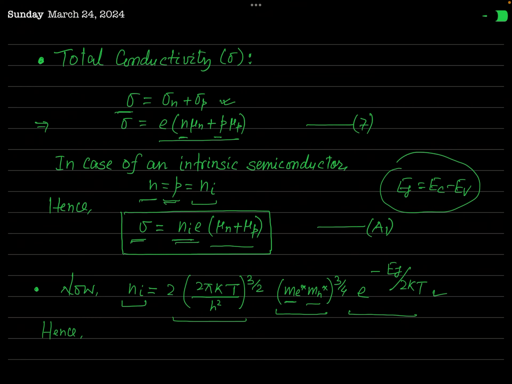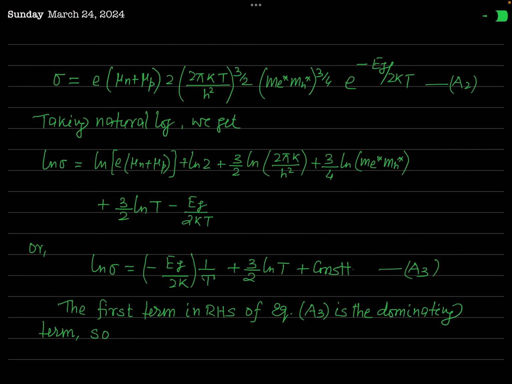Let us put this value of Ni in equation A1, and you can see then sigma is given as E times mu n plus mu p times 2 into 2 pi kT over h square whole to the power 3 by 2 times Me star times Mh star whole to the power 3 by 4 times e to the power minus Eg over 2 kT.